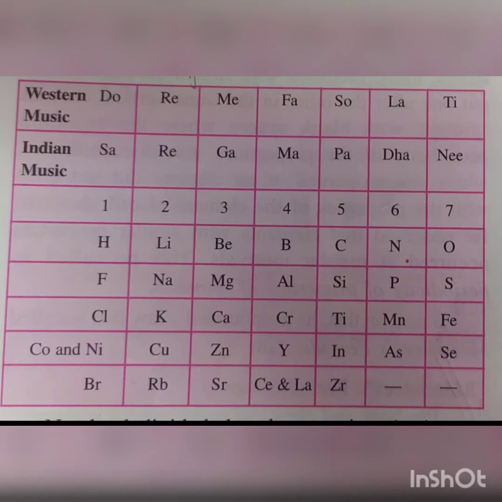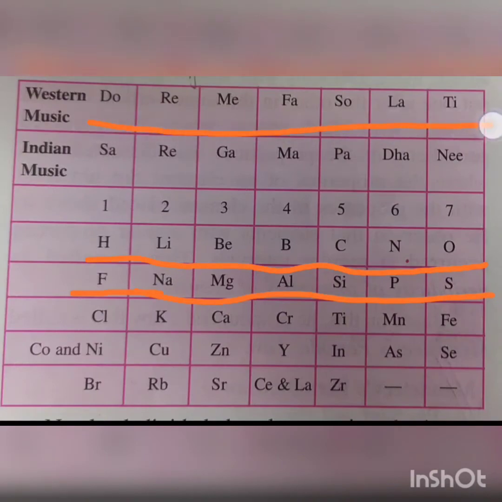As you can see here, there are 7 elements: hydrogen, helium, beryllium, boron, carbon, nitrogen, and oxygen. After the 7 elements, the 8th element will come again under the first element's group. So this way he arranged the elements according to the musical notes.